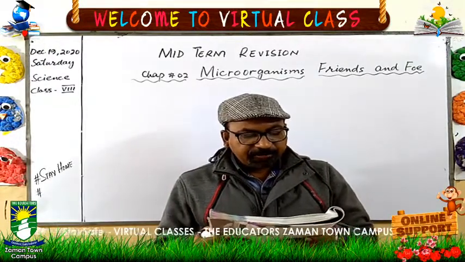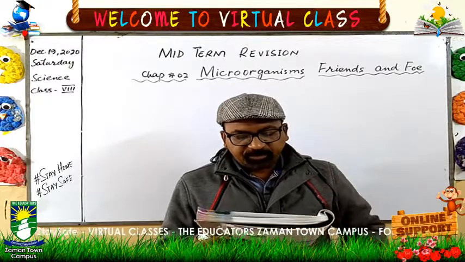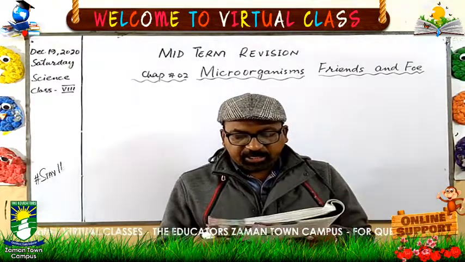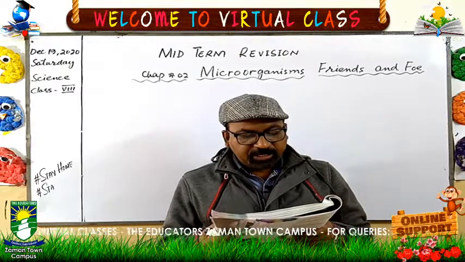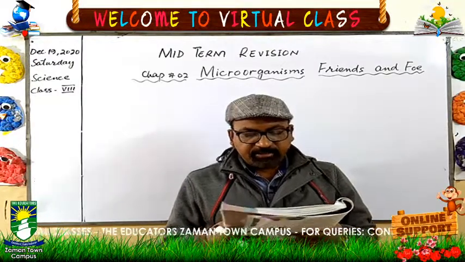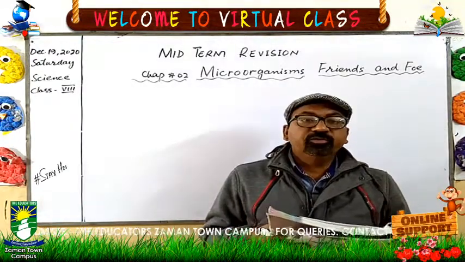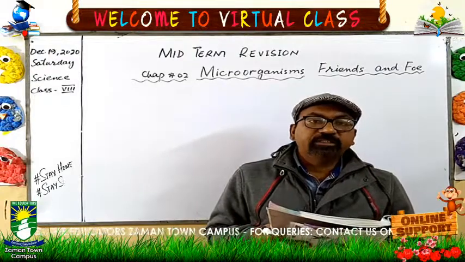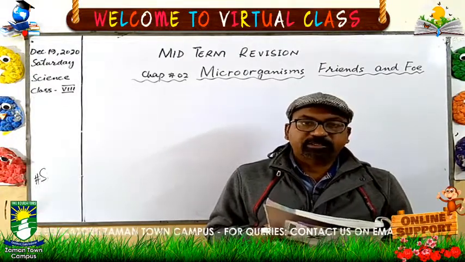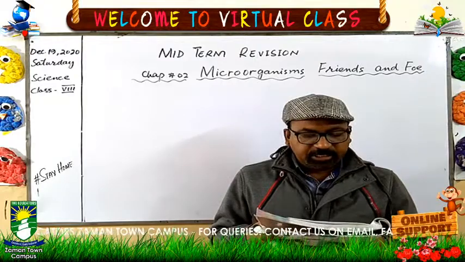And since the fungi are saprophytic in nature, they help in the decomposition of plant and animal waste, thus enriching the soil with nutrients. Means they are also increasing the soil fertility.